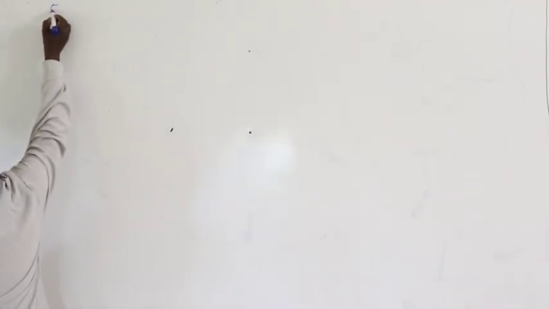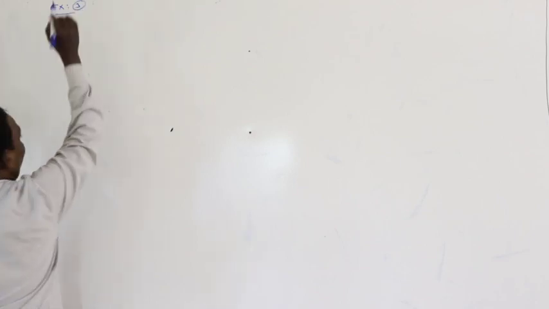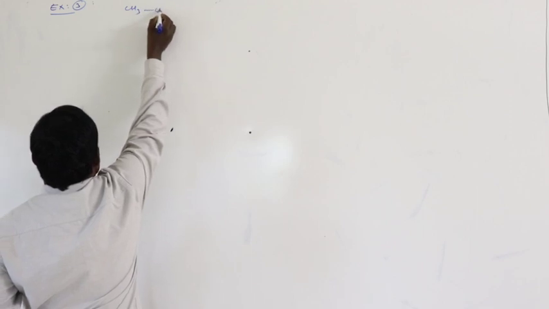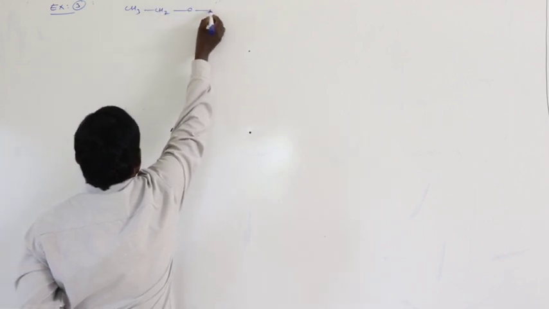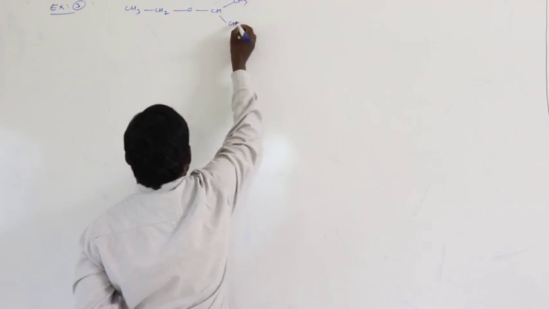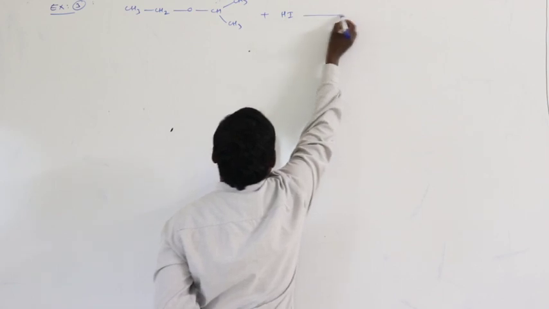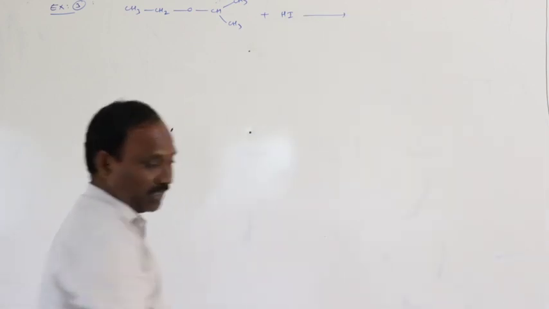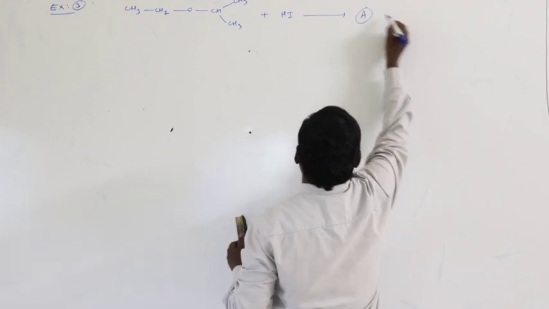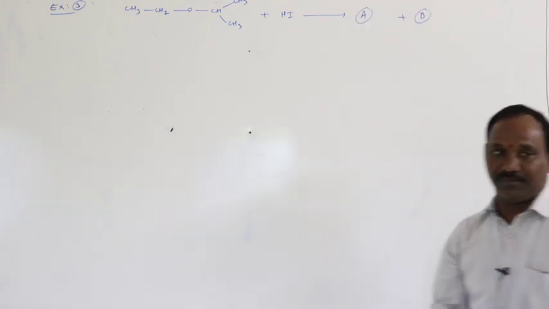Yes, here is one more example. Example 3. CH3CH2O, here CH(CH3)CH3, reacts with hydrogen iodide. Okay, what is the expected product in this reaction? What are the compounds A and B in this reaction?